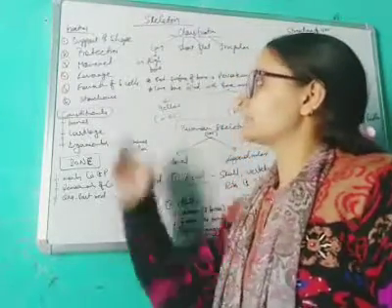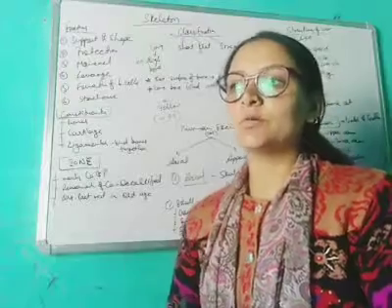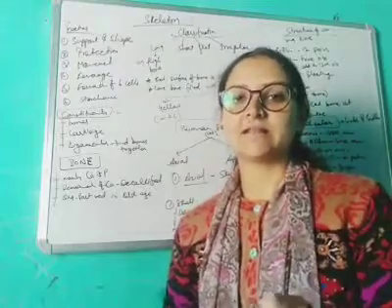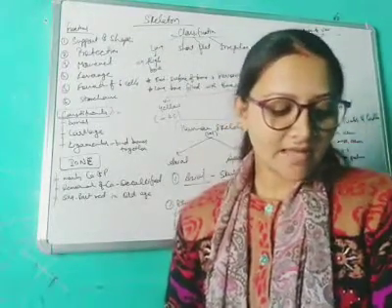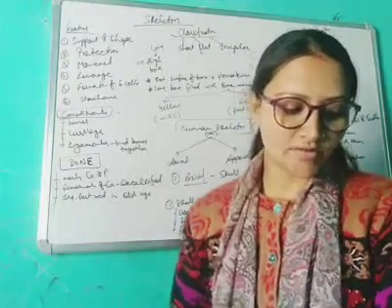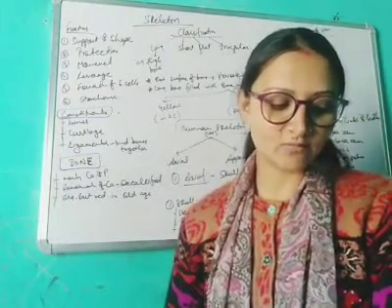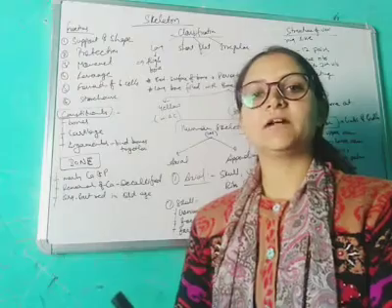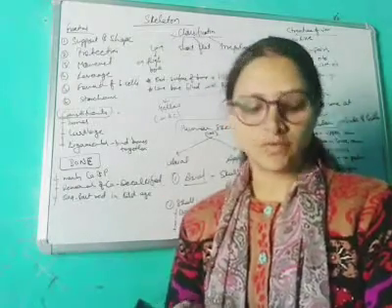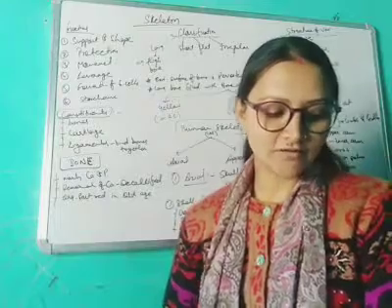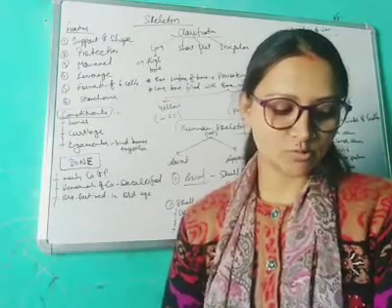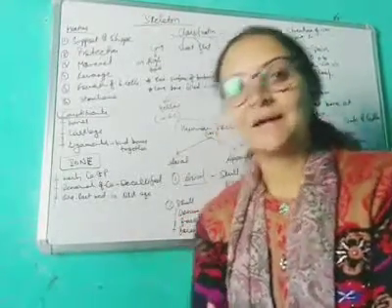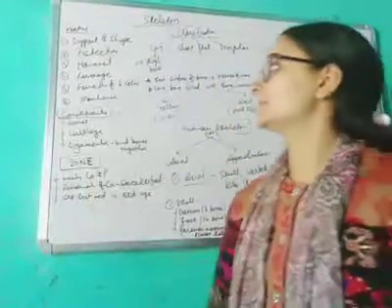Next there is movement. With the help of the skeleton we can do locomotion and we can move. We can move our hands, legs and head. Next there is leverage. What is leverage? Some bones and joints form levers that increase the speed and distance of the movement of a muscle. The movement of muscle we are doing, we are actually doing it with the help of our bones. For example, contraction of only a few centimeters by the biceps muscle swings the hand swiftly. So all these things we can do by this function.